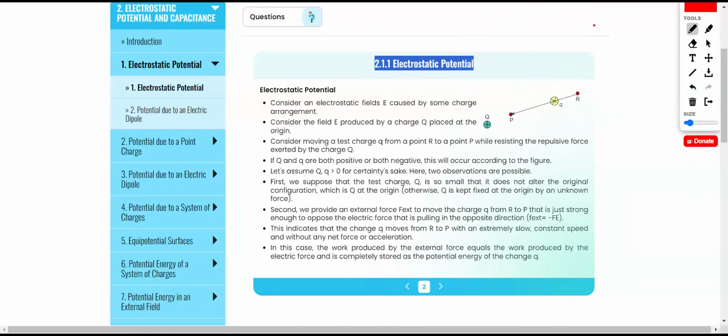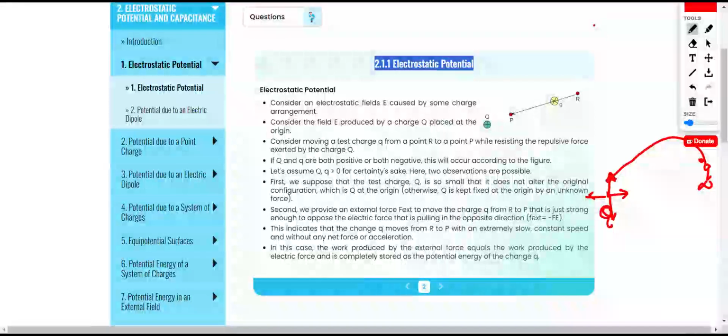Now, once again, let's take the example that this is a big charge. That charge has an electric field. If I want to bring an external charge from infinity inside the field, I will have to do work. The amount of work done to move a unit positive charge from a reference point to a specific point is known as electric potential.